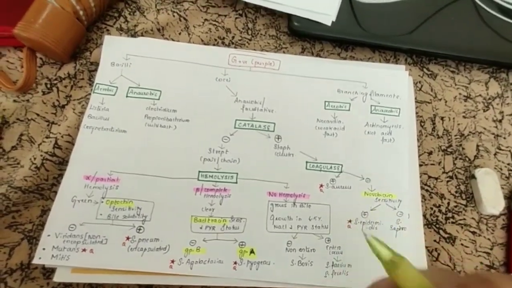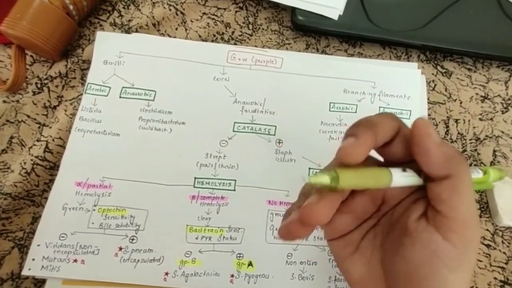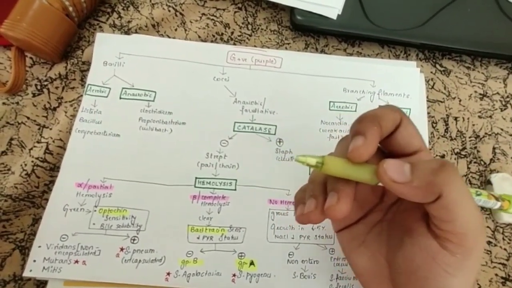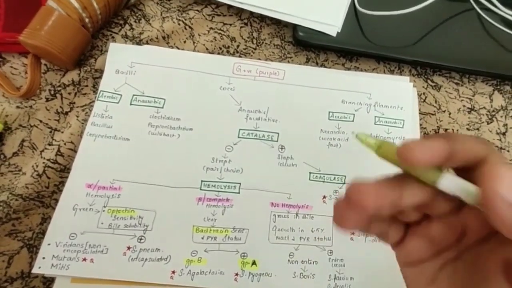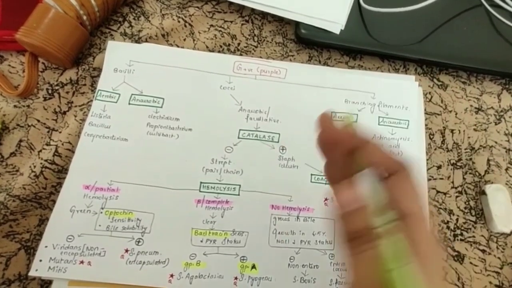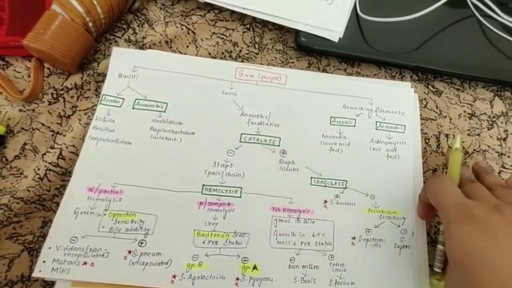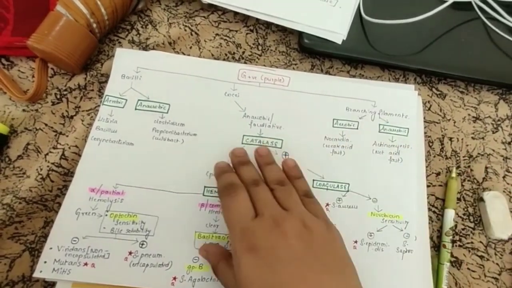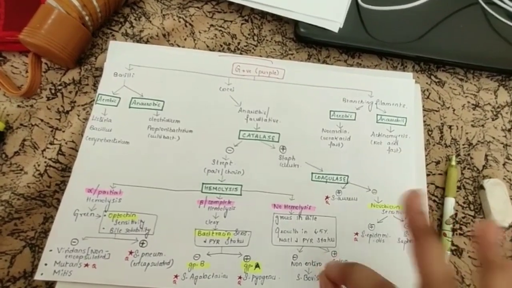And in a clinical scenario, they may ask in the form of a patient: some patient is having such and such symptoms, and upon working up in the laboratory, the organism was found to be this test positive and that test negative. I'm telling you, these are all the significant tests which are helpful in identifying this bacteria.